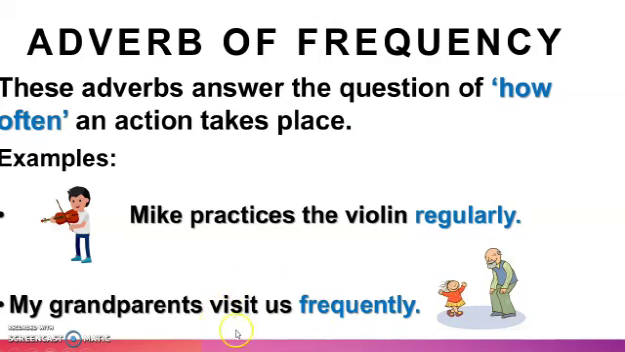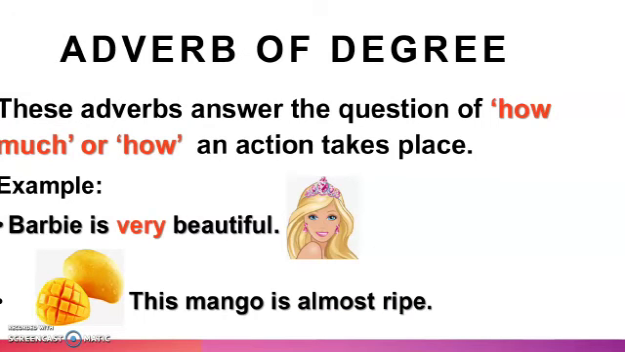My grandparents visit us frequently. How the action of visit has been done? It is done frequently. That means they visit them often. Understood this adverb as well? Well done. Now let's move to our last kind of adverb, and that is adverb of degree.